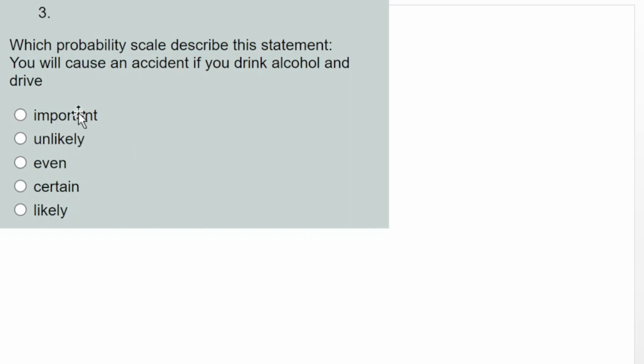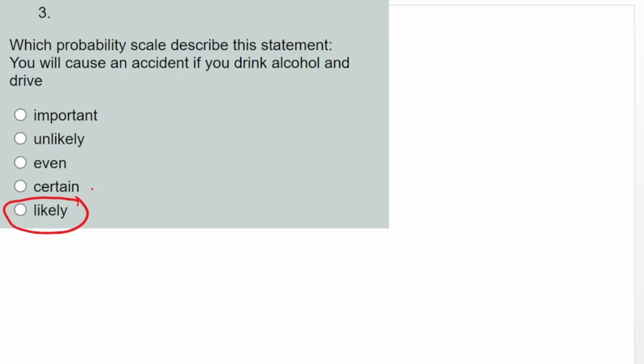It is not unlikely, because the chance is more than 50%. The likelihood that a drunk person driving will get an accident is likely. So we make use of likely, not certain.